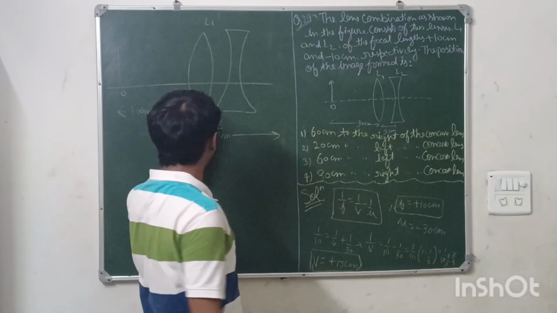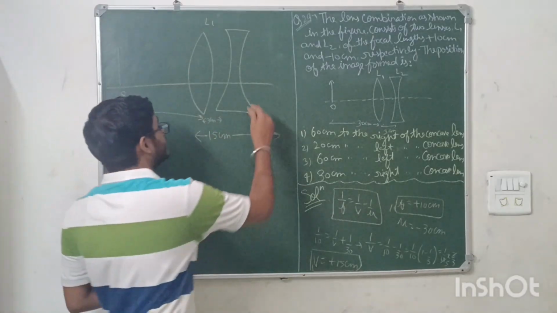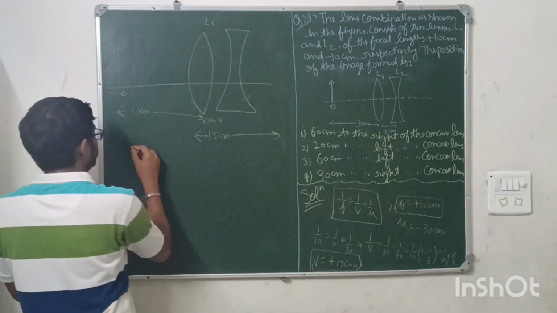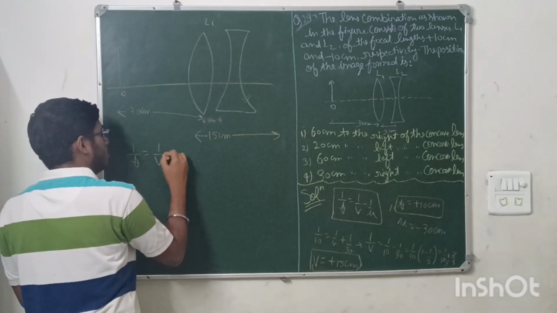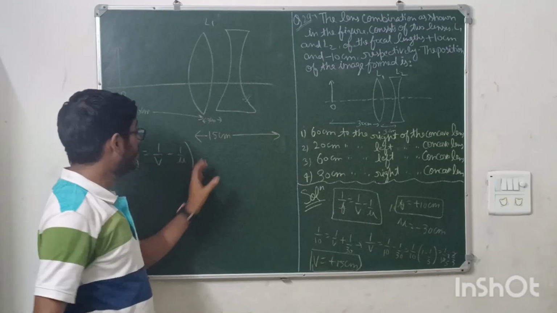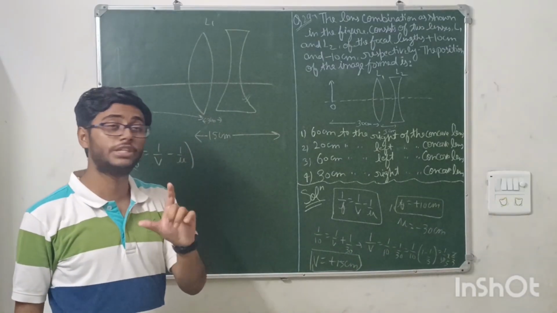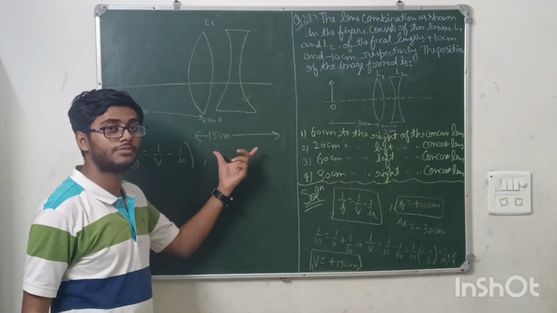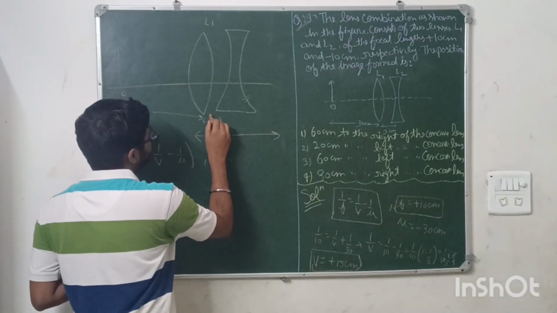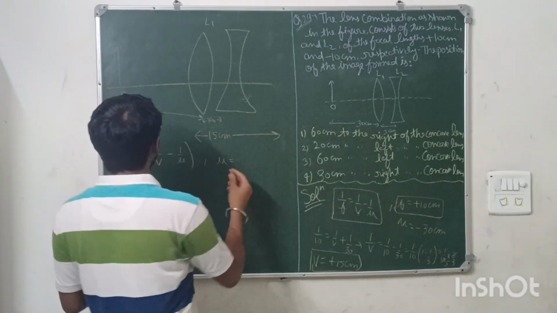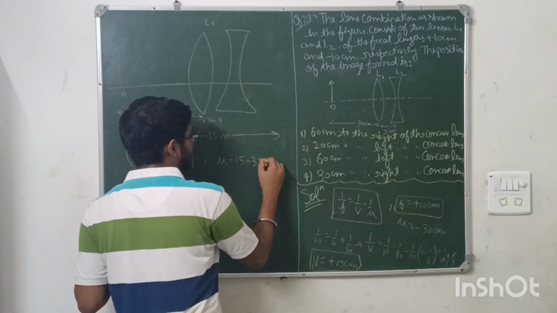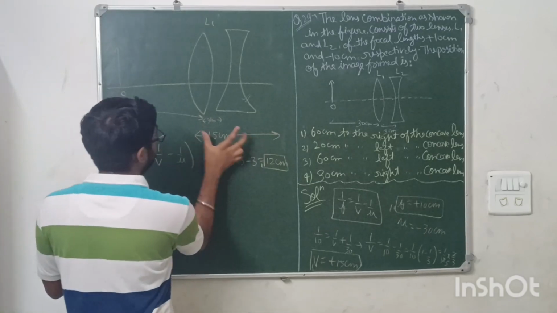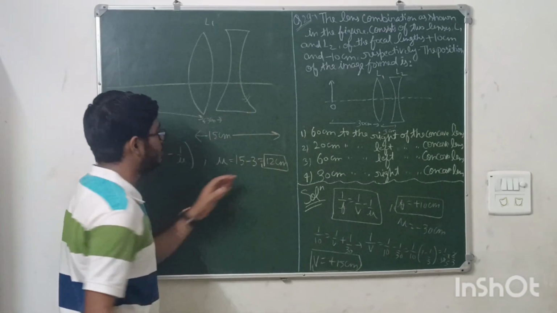Now the image distance of this lens will become the object distance for the concave lens. Now we need to find where the final image is formed. Again applying the lens formula. This time the image distance of the convex lens is the object distance of the concave lens. So what will be the object distance here? You can see 15 centimeters, and this is 3 centimeters between the lenses. So the u will be 15 minus 3, which will be 12 centimeters. This will be the final object distance. This is 15, this is 3, so this distance will be 15 minus 3, which is 12 centimeters.